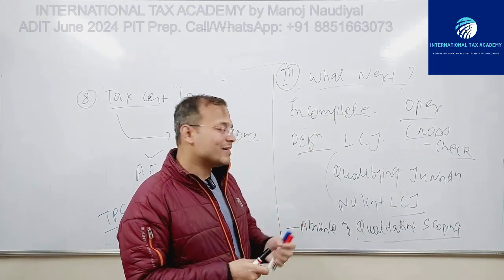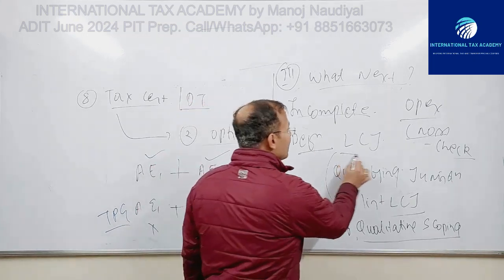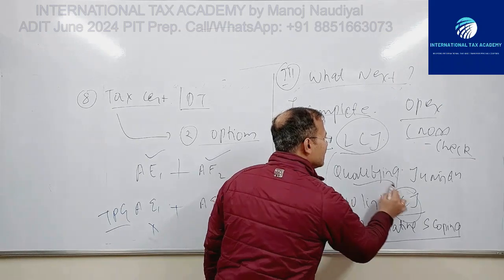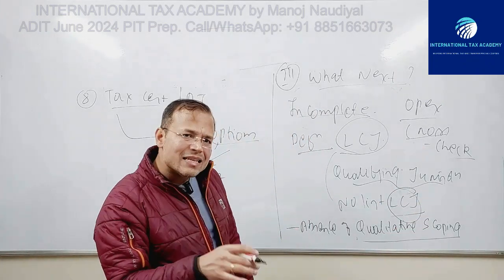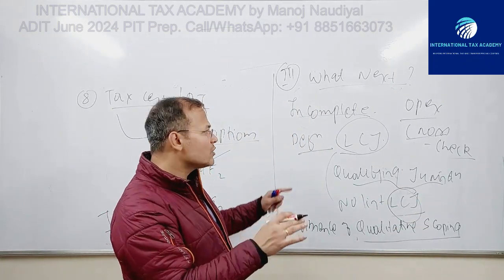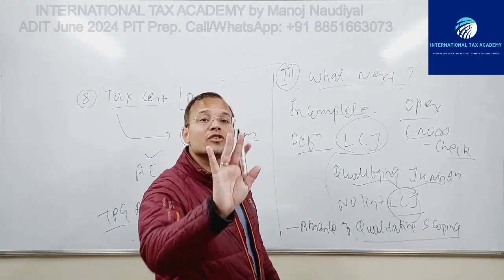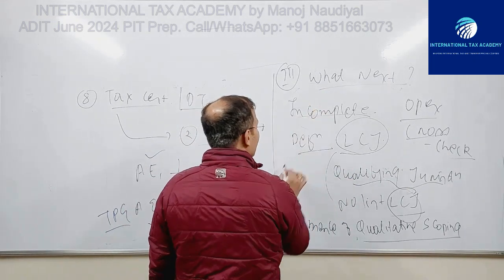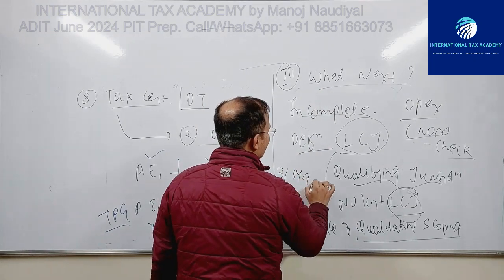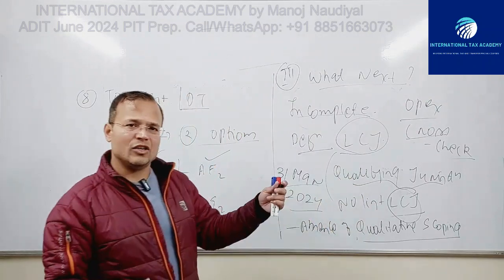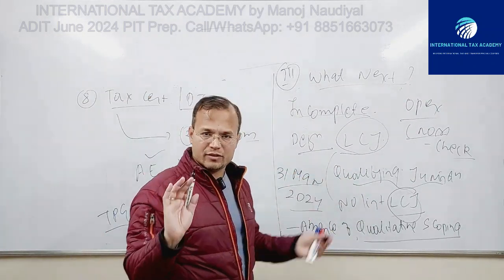OECD on its part is saying that the definition of LCJ, the list of LCJs, as well as the definition of qualifying jurisdiction will be brought out by 31st of March. So that is what next. By 31st of March 2024, they are saying they'll come out with a list of LCJs as well as the definition of LCJ and the definition of qualifying jurisdictions.